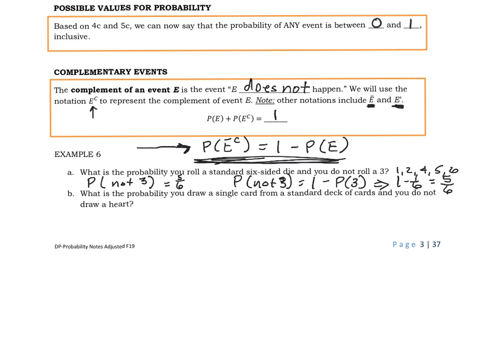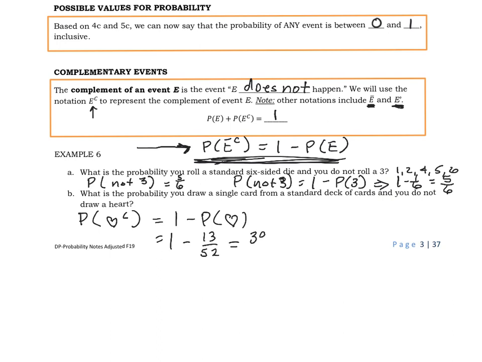All right, what's the probability you draw a single card from a standard deck of cards and you do not draw a heart? So not a heart. So I'll use a proper notation on that. Well, I could do 1 minus the probability of drawing a heart, which is 1 minus 13 out of 52.